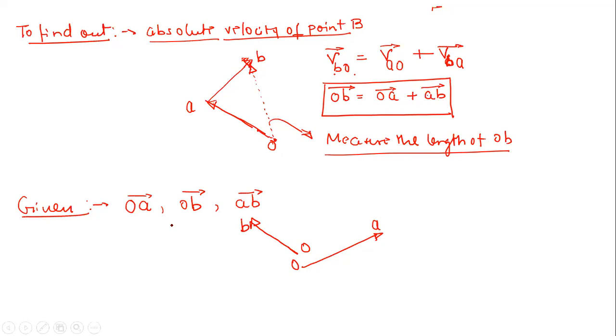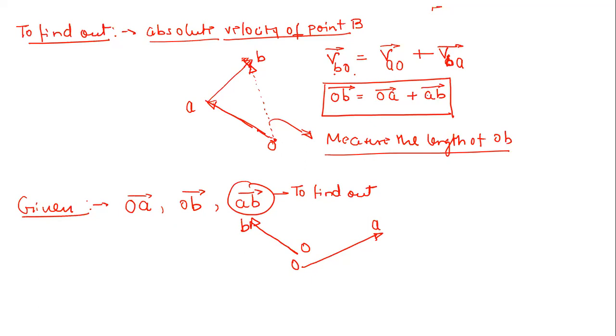Now just tell me that these are our given, and this thing we have to find out, right? So now the absolute velocities of point A and point B are given. Now this point A, it can be any point on a link or a mechanism. So I will come to that. Right now we are discussing in general, right?